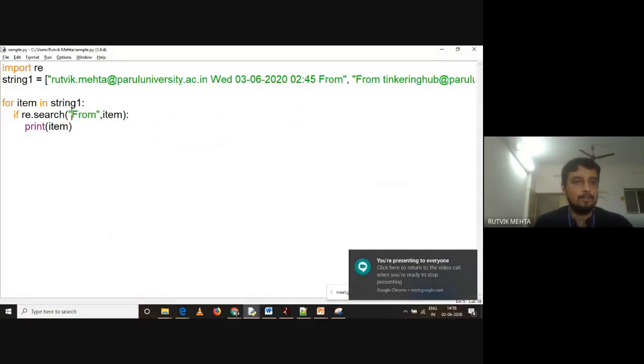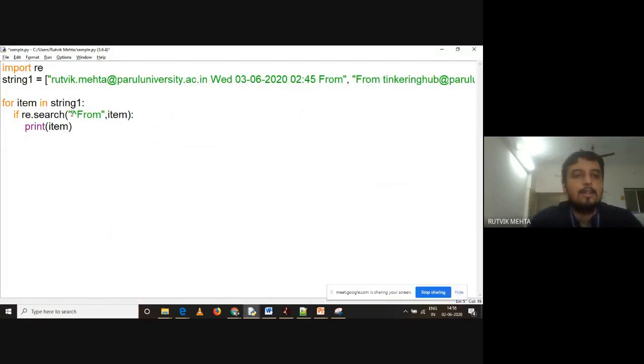As you know, our regular expression starts with a caret. Caret means the beginning of the string. So I am looking for this particular pattern "from" in the beginning only, in the beginning of the string. And how have I told it? By mentioning a sign called power in the regular expression. So this is my regular expression pattern and this is my string.